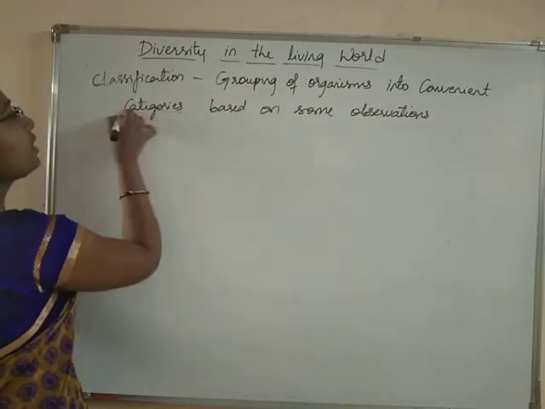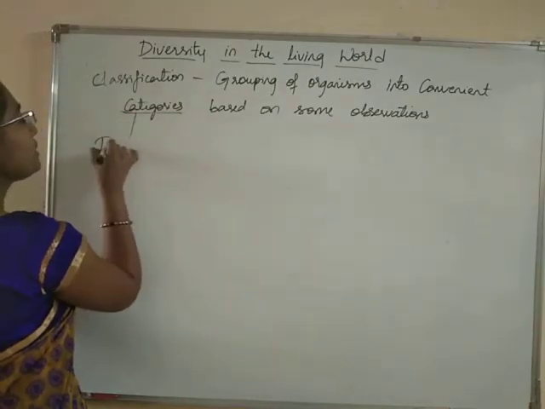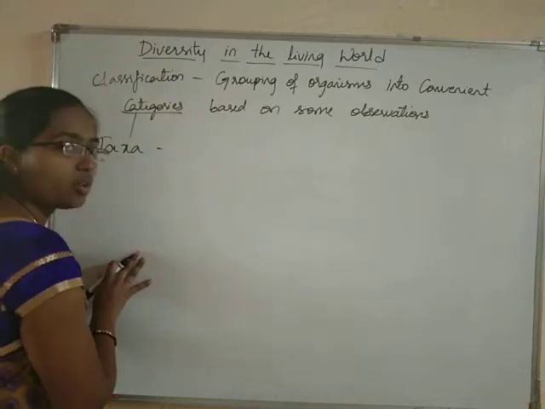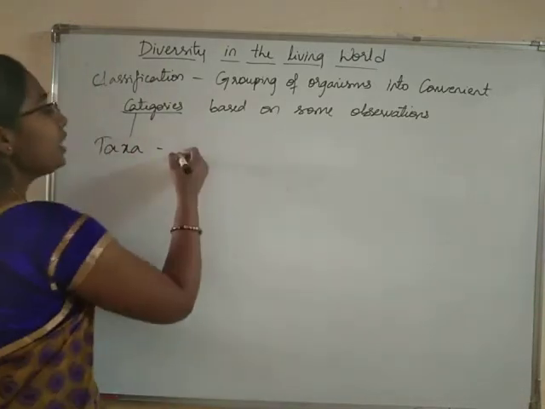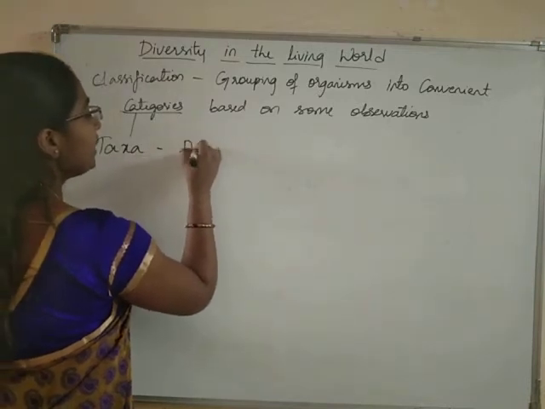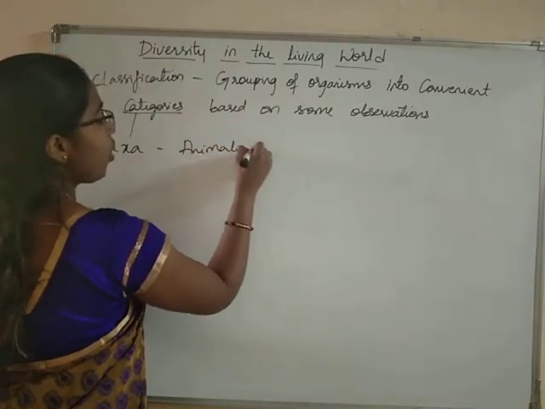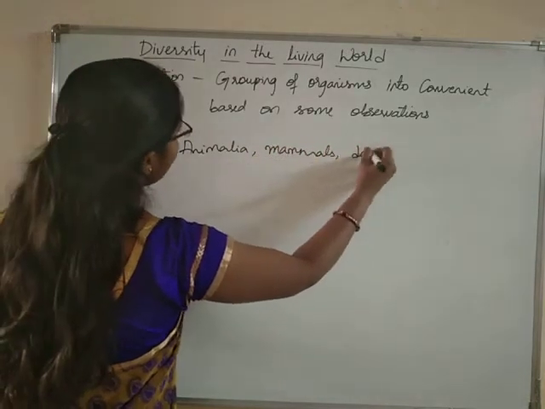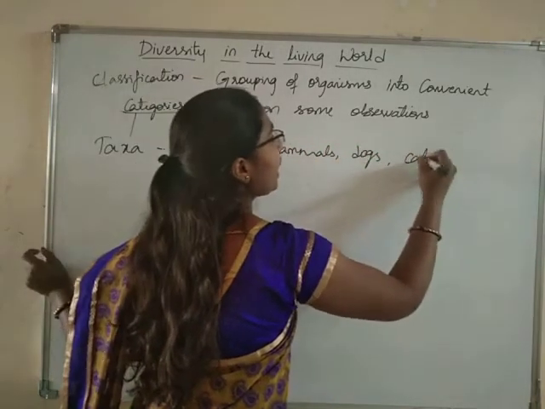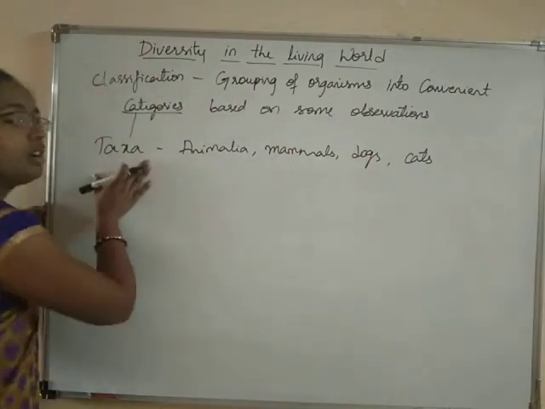These categories, students, are called taxa. The taxa can be of any level. It could be as big as kingdom Animalia, or mammals, or dogs, or cats. Any of them can be a taxon.